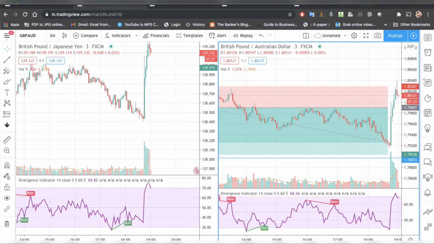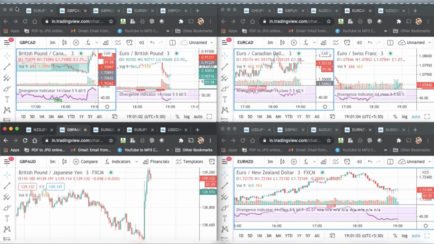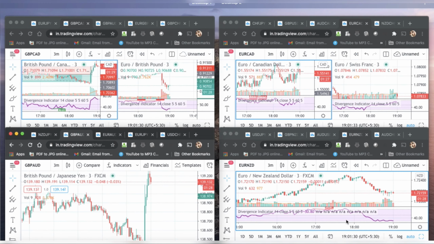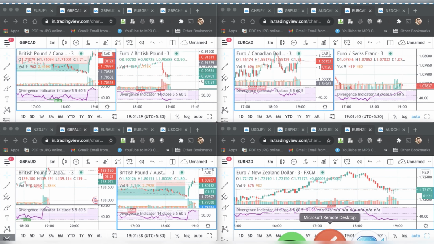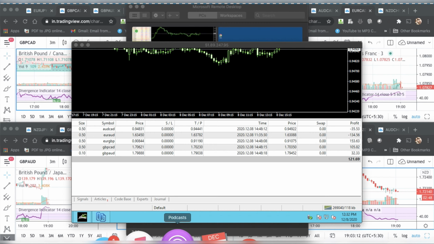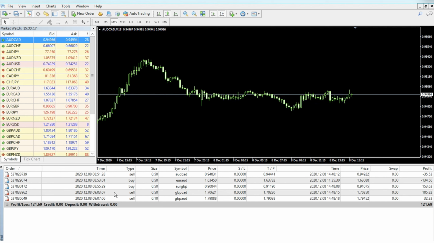And you can see my PNL. Looking at today's trade, 8th December, I made a profit of $121.